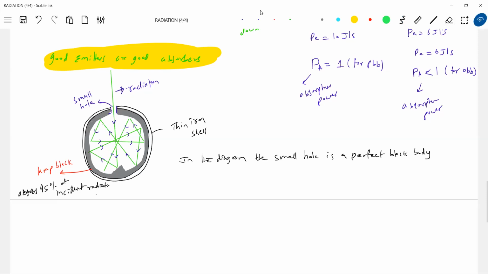Not that iron shell. Iron shell, it's nothing to do. I just took that iron shell only to support what lamp black is. Okay, fine. So like this, how to construct a perfect black body? This is the thing. Okay, now charcoal.